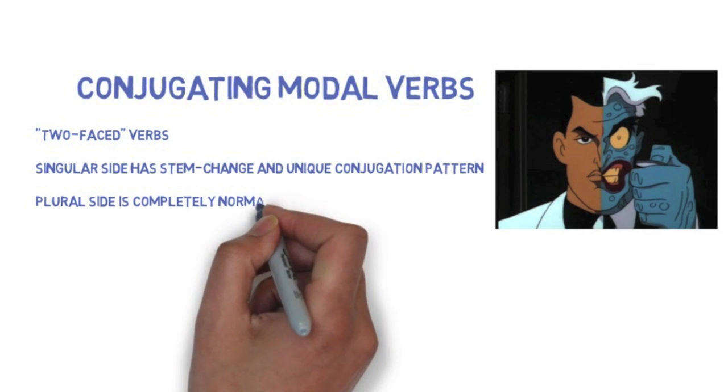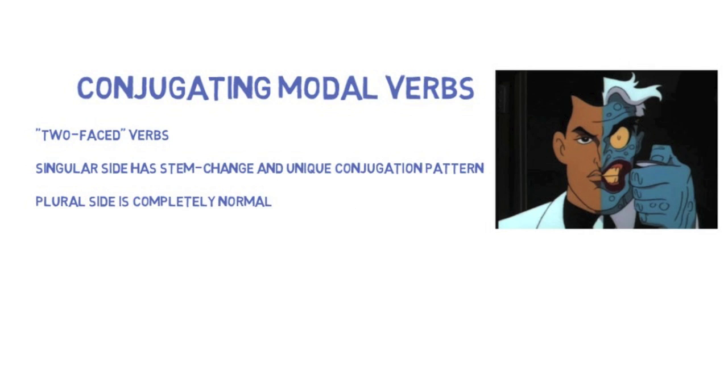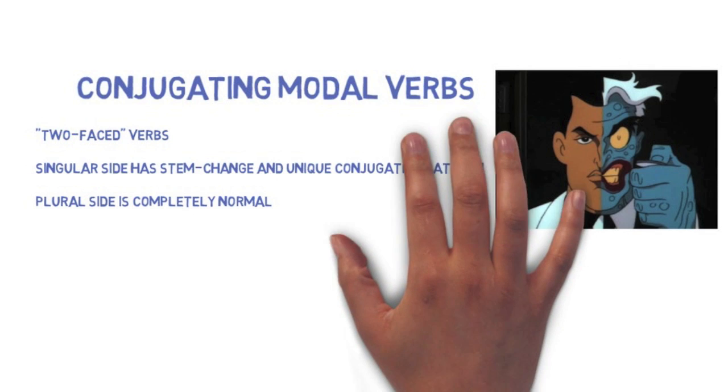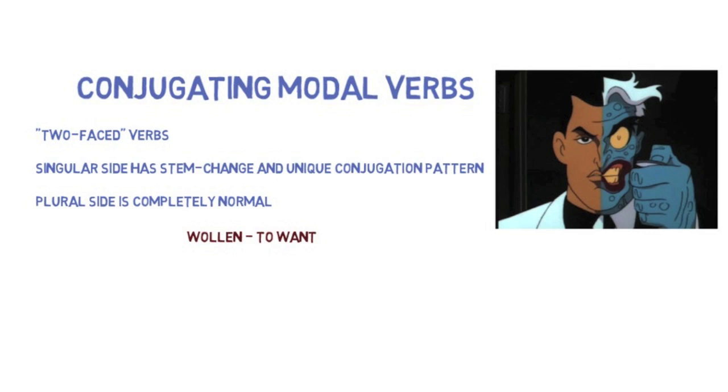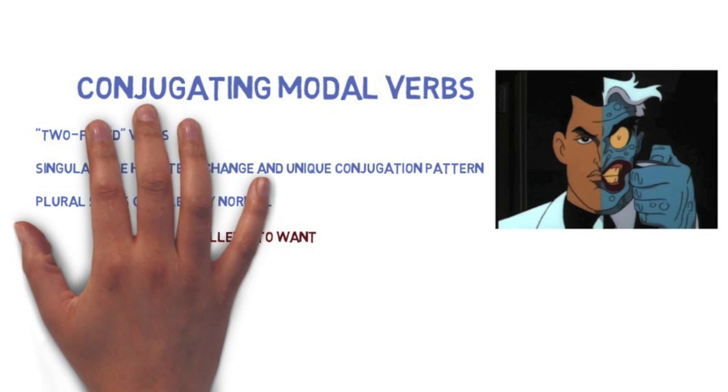Specifically, the singular side of modal verbs, the forms that go with ich, du, and er, sie, es, are strange. The vowel in the stem changes for all of them except for sollen, and the conjugation pattern is different from other verbs you've seen. The plural side, on the other hand, is completely normal: no vowel change, and the same old endings as usual. So let's take a look at how this works with the example of the verb wollen,